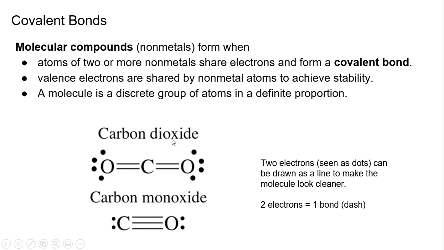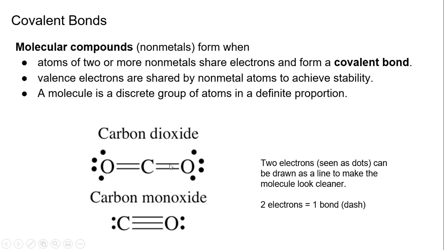And what you don't see here, we draw these so they look a little cleaner, because if I draw nothing but dots, this does not look as nice. So if we count all these, they all have octets, 2, 4. So if you jump over here, 2 electrons equals 1 dash. That's why we draw them as lines, because they look cleaner. 1 line equals 2 electrons. So 2, 4, 6, 8. This oxygen has an octet. 2, 4, 6, 8. This carbon has an octet. 2, 4, 6, 8. This oxygen also has an octet.